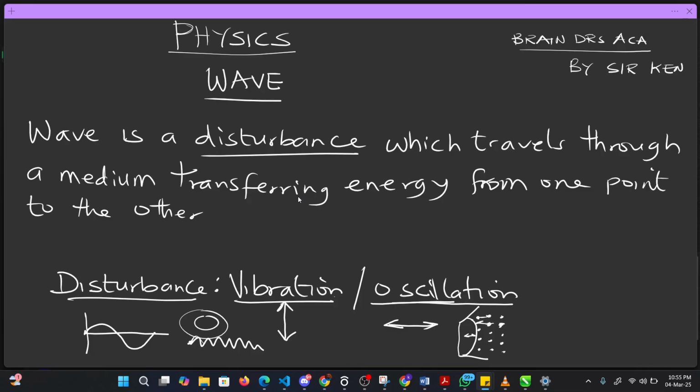So when you talk about this, this disturbance must travel through a medium, and whenever it's traveling through a medium, it must transfer energy from one point to the other.